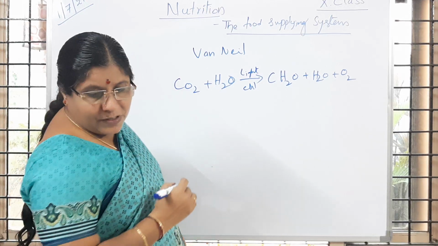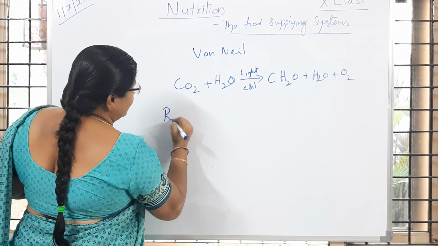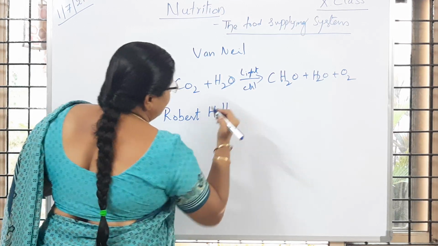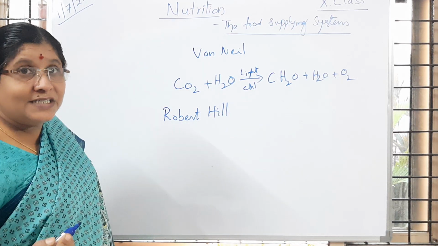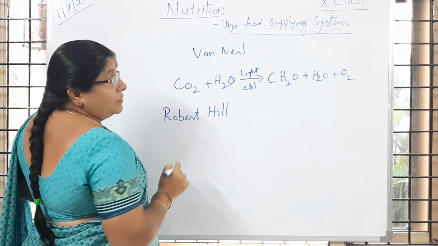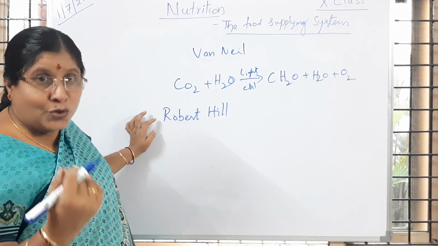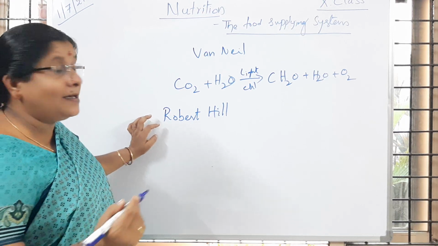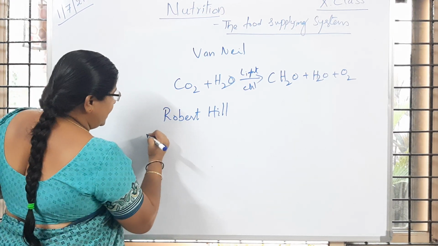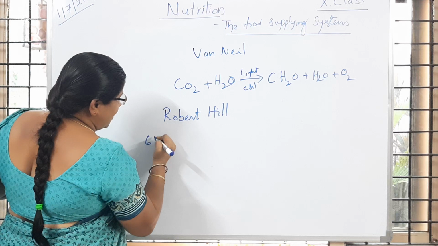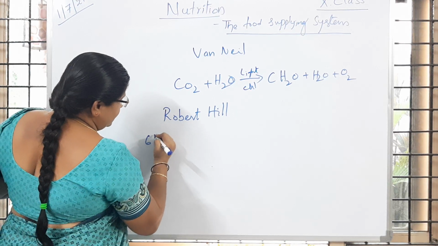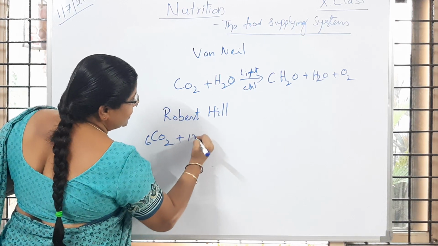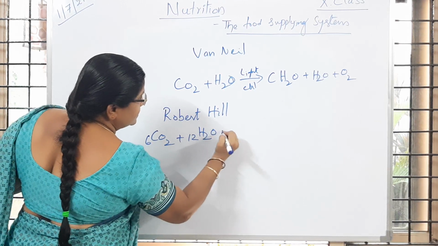Later Robert Hill formulated the equation for glucose formation, that is photosynthesis. Here, to get one molecule of glucose, Robert Hill used 6 molecules of CO2 and 12 molecules of water.